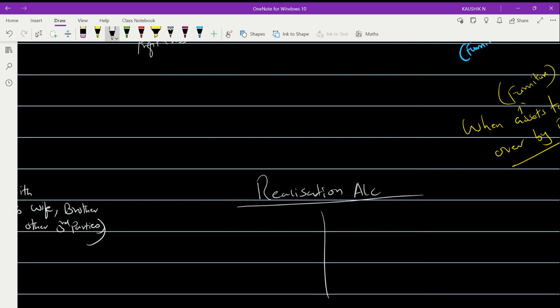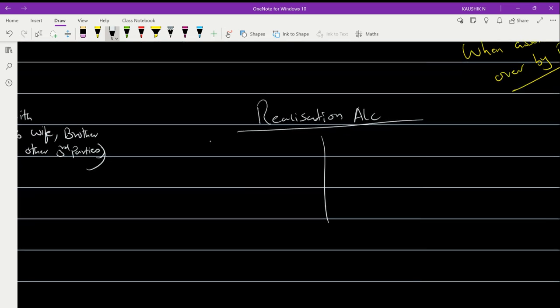So basically, what are the things that we discuss on the debit side and the credit side?